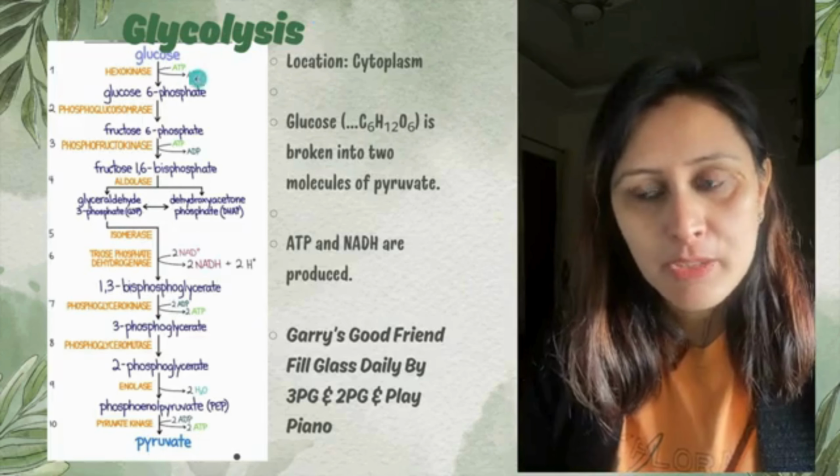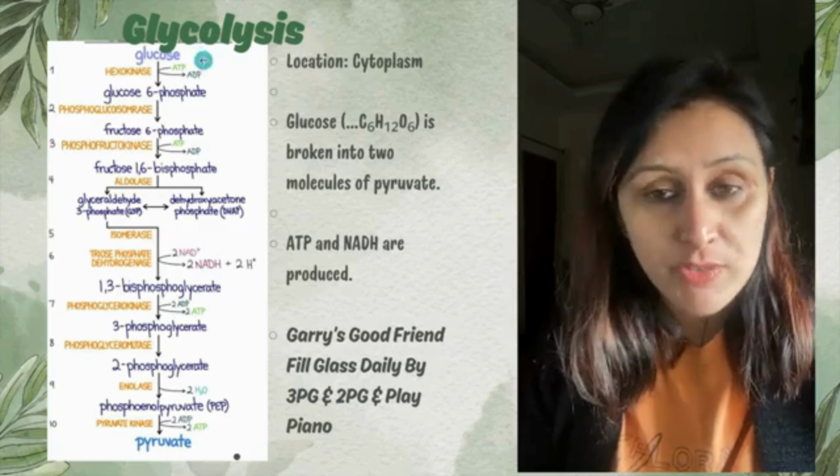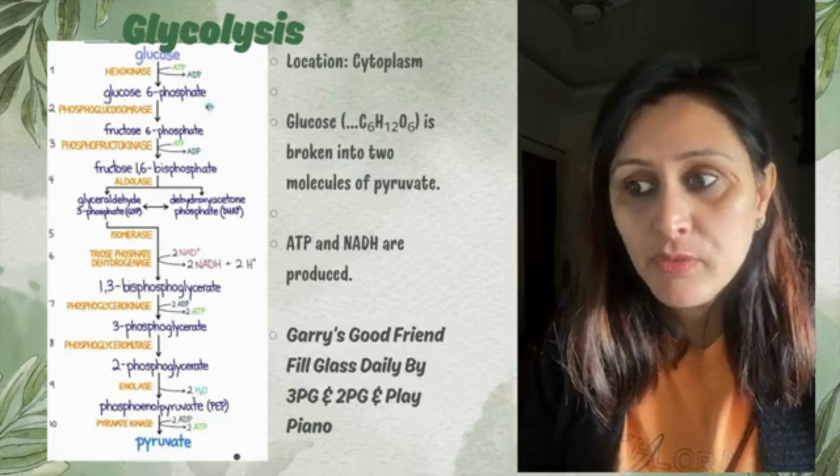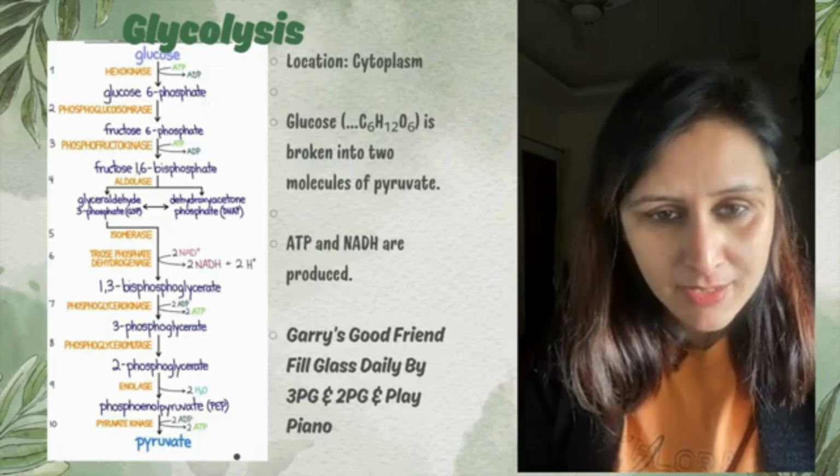सबसे पहले तो ग्लूकोज है, ग्लूकोज 6-phosphate में प्रोड्यूस होता है, with the help of the enzyme hexokinase, right?